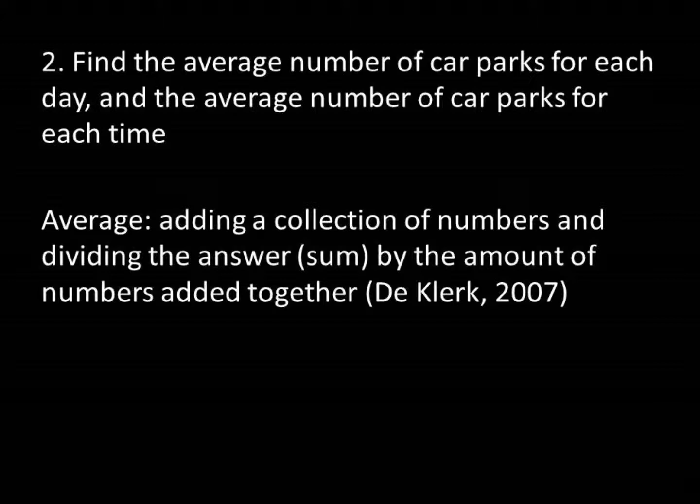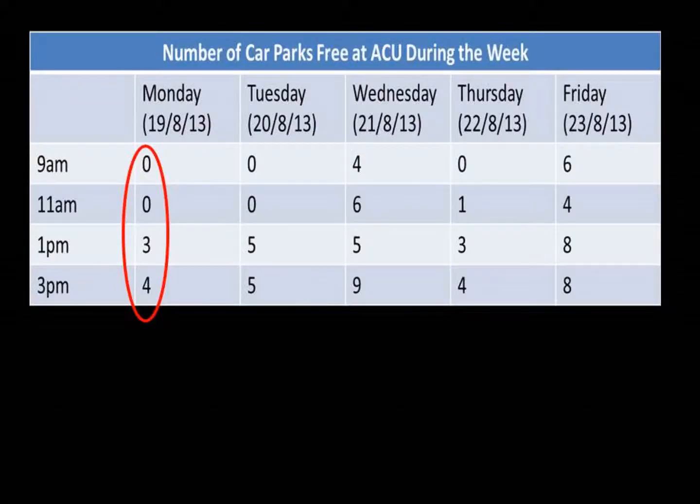2. Find the average number of car parks for each day and the average number of car parks for each time. Average can be defined as adding a collection of numbers and dividing the answer, or the sum, by the amount of numbers added together. Another way to describe an average is a typical or common amount. So if someone asked you if they would get a car park on Monday at ACU, you could say that it is likely they will find 1 car park free if 1 car park free was the average for a Monday. So I wanted to find the average number of car parks free on a Monday at ACU.